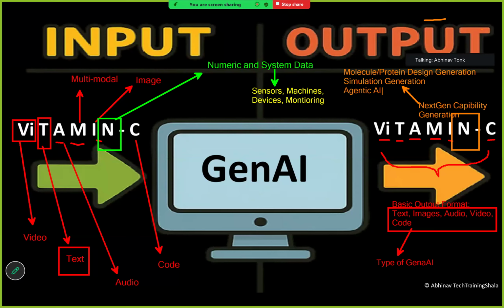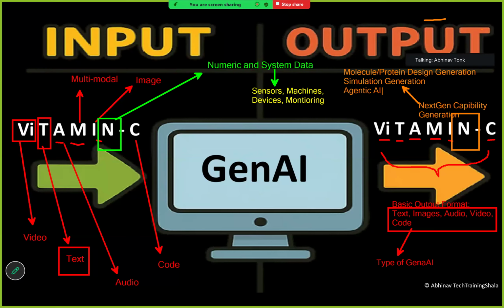Agentic AI is also part of next gen capability generation. Why? Because in agentic AI, the AI agents generate actions, plans, tool calls, and workflows. So generation of actions and plans also comes under next gen capability generation.